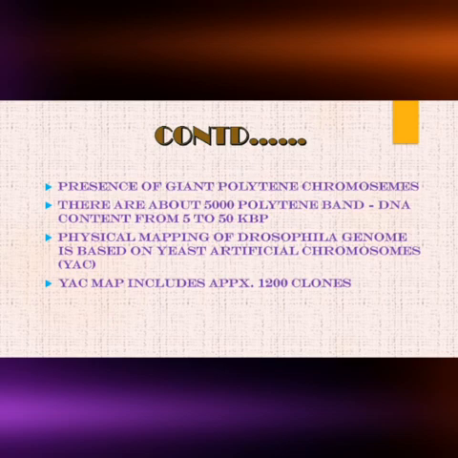The physical map of the Drosophila genome based on yeast artificial chromosomes ordered by in situ hybridization has been reported previously. The YAC map includes approximately 1200 clones with inserts averaging 200 kb that covers 90% of the euchromatic part of the genome.